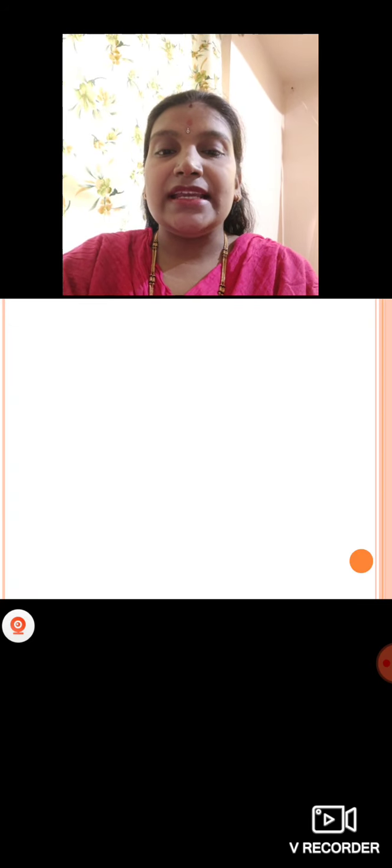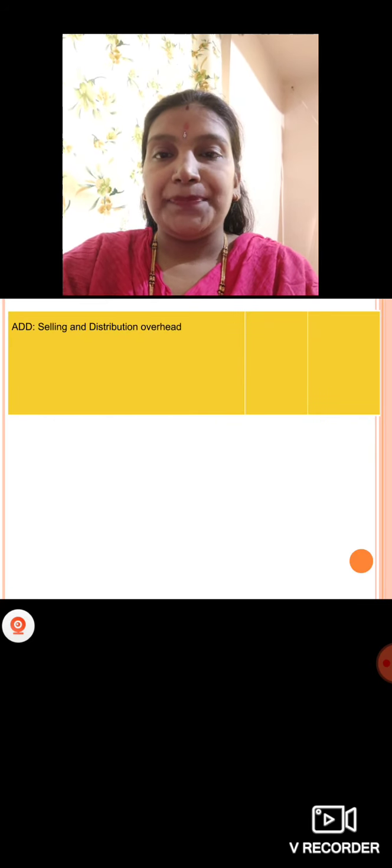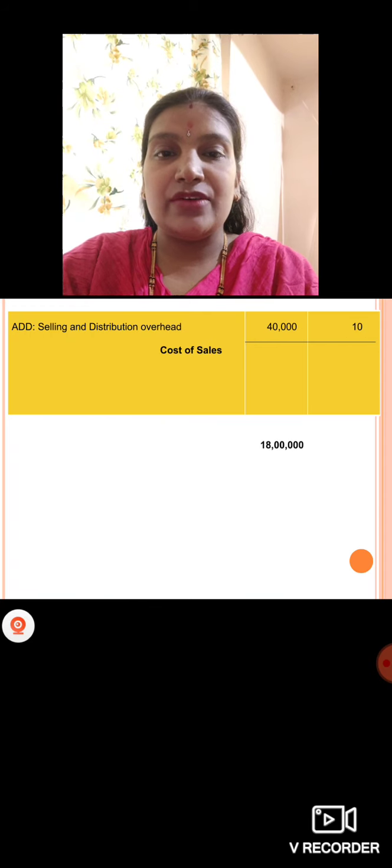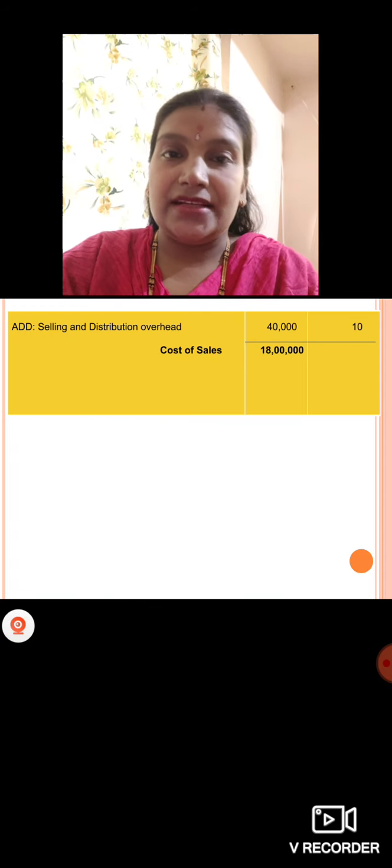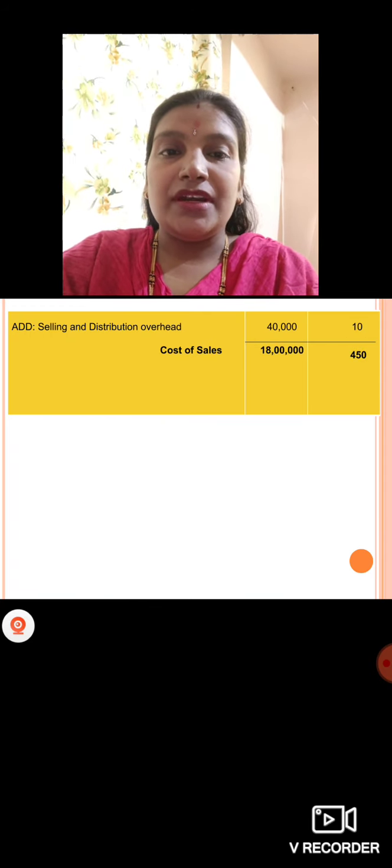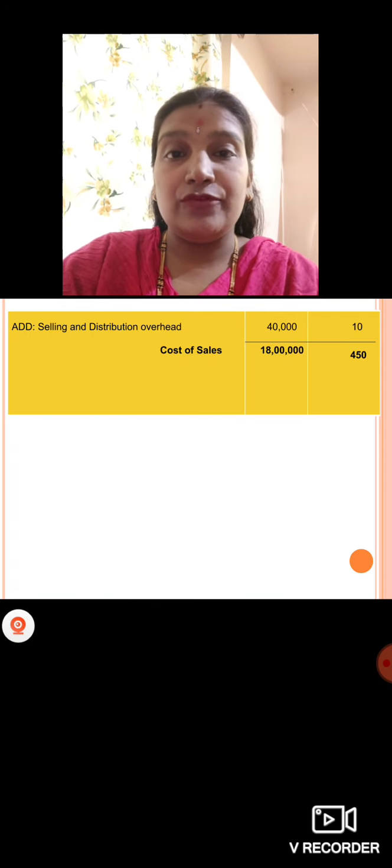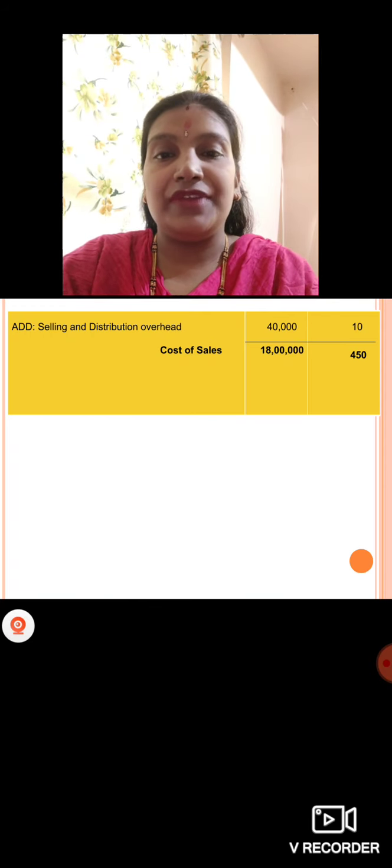That is selling and distribution overhead. How much do we have for selling and distribution overhead? 40,000. Divided by 4,000, per unit you will get 10 rupees. If you add it to cost of production, you will get cost of sales. How much do we have for cost of sales? 18 lakh. So per unit, 18 lakh divided by 4,000, you will get 450.